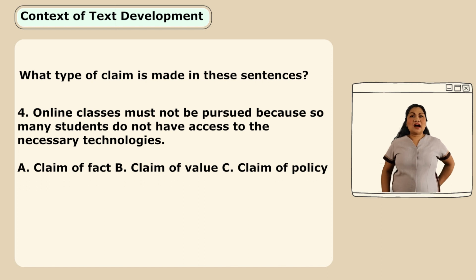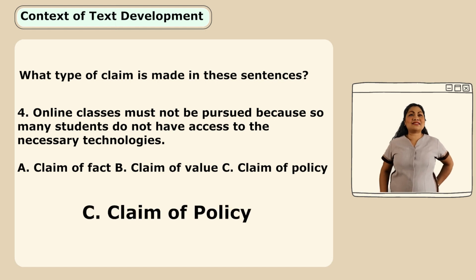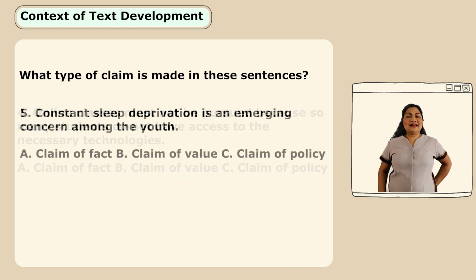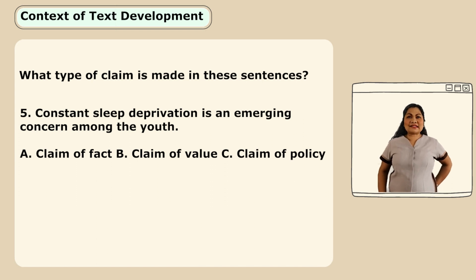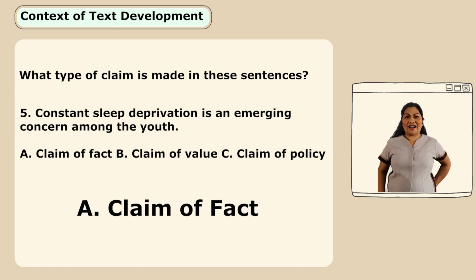The fourth one. Online classes must not be pursued because so many students do not have access to the necessary technologies. Is it a claim of fact, value, or policy? Yes, that's correct. That's a claim of policy. The last number. Constant sleep deprivation is an emerging concern among the youth. Claim of fact, value, or policy? Yes, that's right. That's a claim of fact.